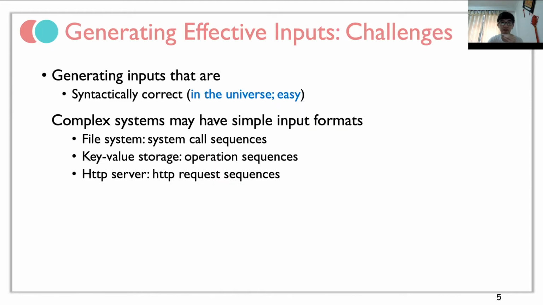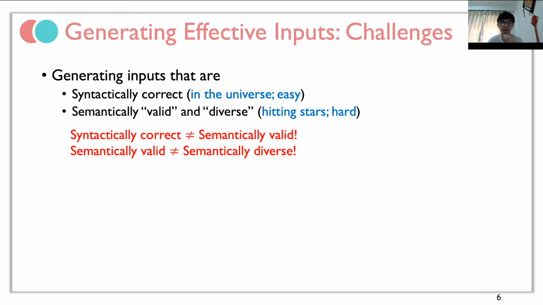Generating effective inputs has challenges. The inputs should be syntactically correct. This is the easy part because complex systems may have simple input formats, like systems and key value storages. The hard problem is that we should generate inputs that are semantically valid, and these inputs should be diverse. We will talk about them in detail next.